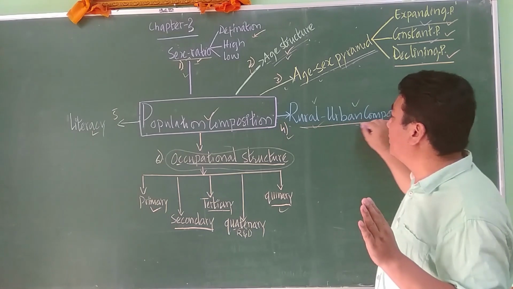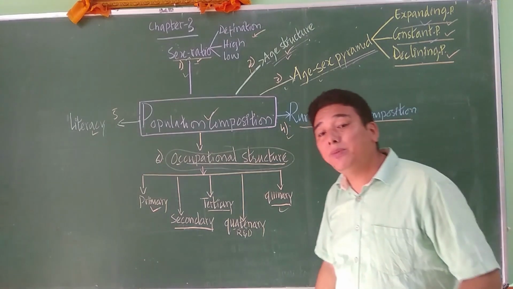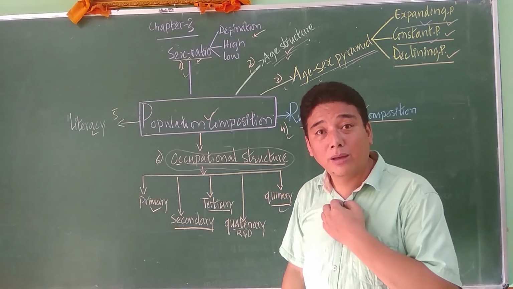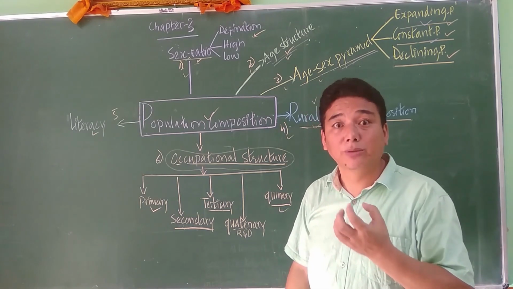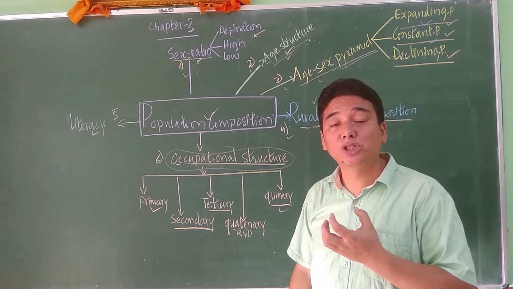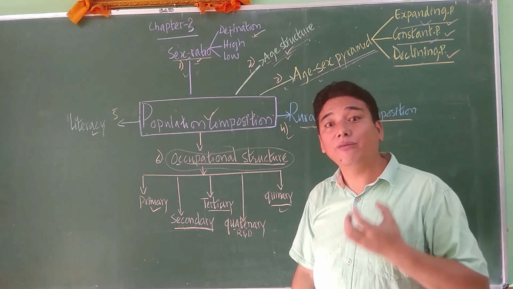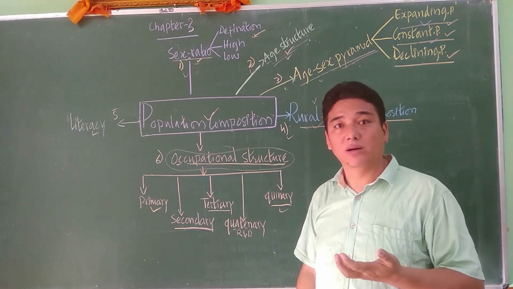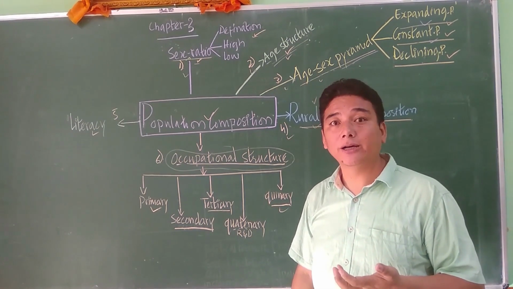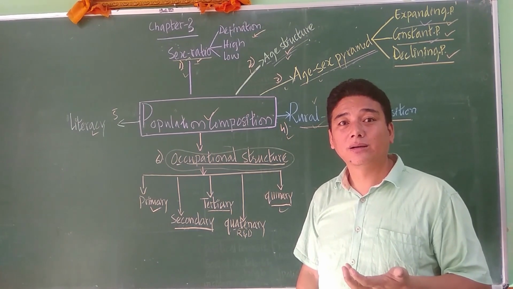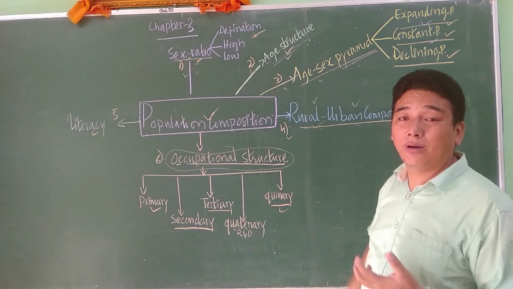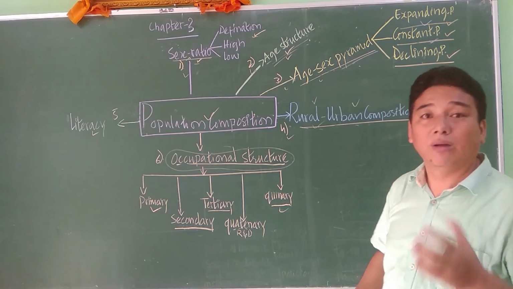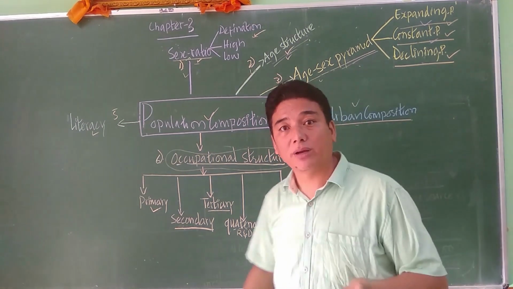Then rural and urban composition. How many people are living in the rural area? How many people are living in the urban area? We need to know about that composition, because that will tell you the story about the country. If more people are living in the rural area, what does that indicate? If more people are living in the urban area, what does that indicate? This information is needed for the betterment of a country.